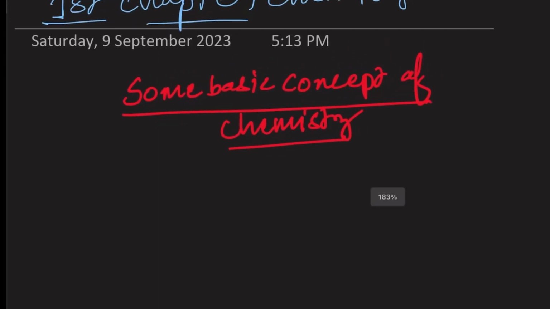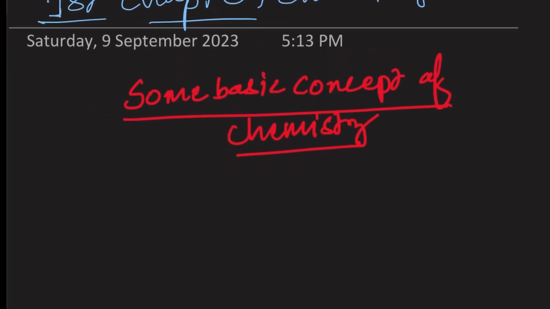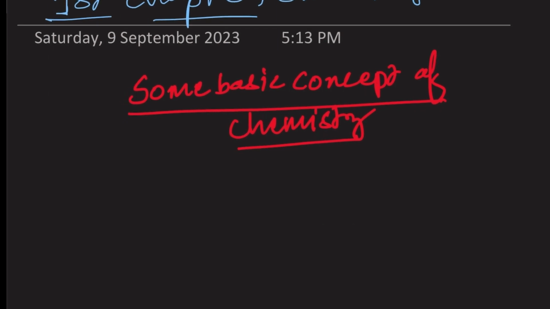So today we are going to talk about the first chapter of 11th class chemistry. That is some basic concepts of chemistry. As we see in our daily life, there are several examples, such as formation of curd from milk, rusting of iron, burning of foods. These are some of the examples which show chemical reactions in our daily life.